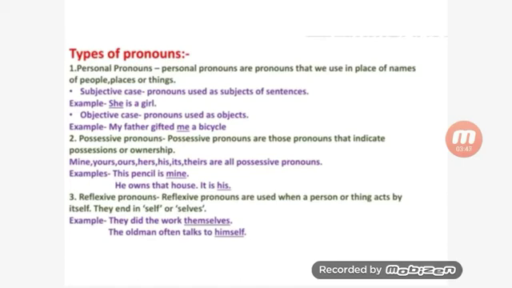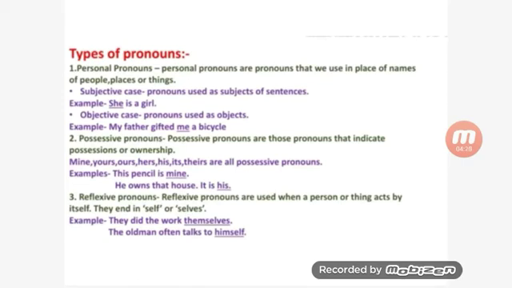It is also important to know the pronouns of three persons. First persons are I, we, me, us, mine, our. Next, second persons are you or yours. And third persons are he, she, him, her, they, them, their, its.